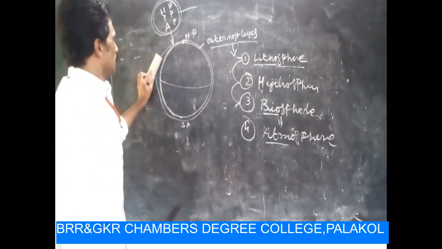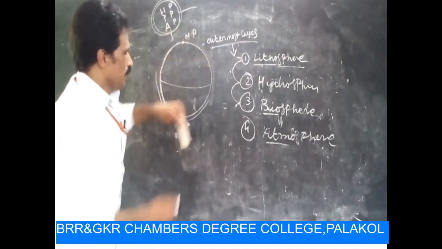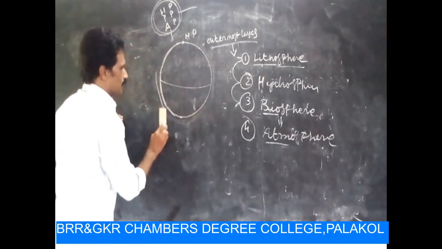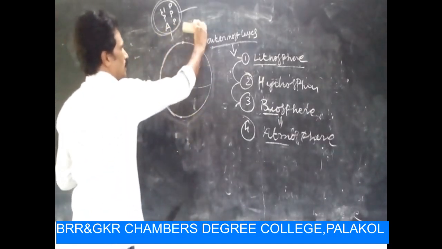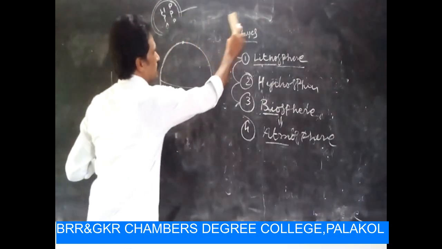That is the atmosphere. In the atmosphere, there are so many gases, a mixture of some gases in different spheres.